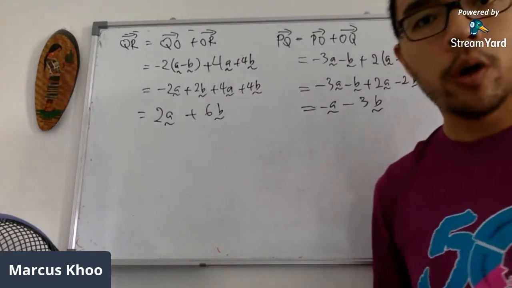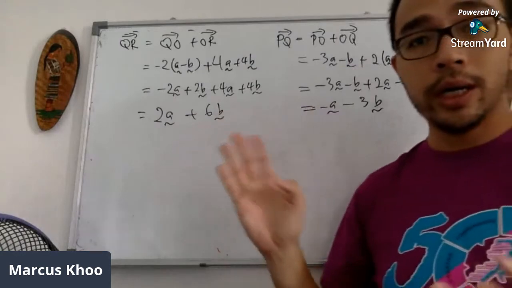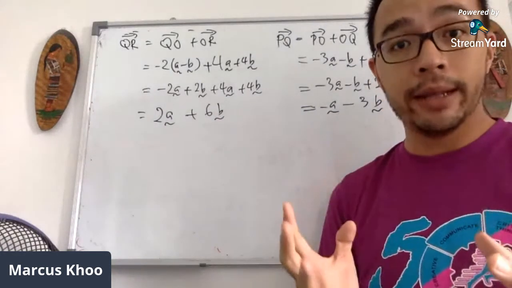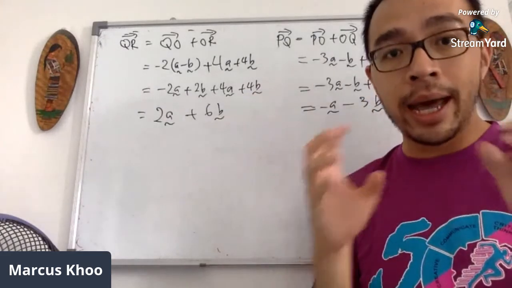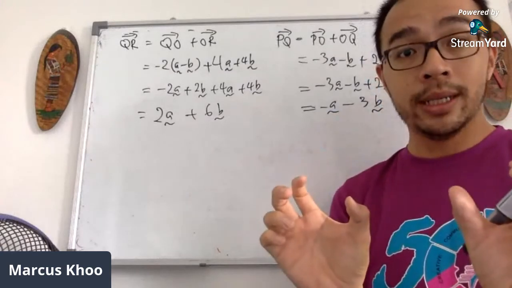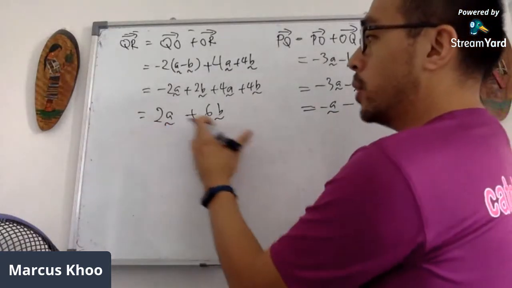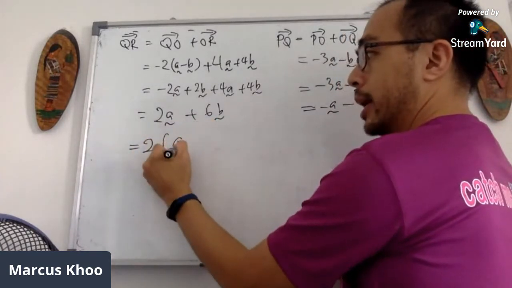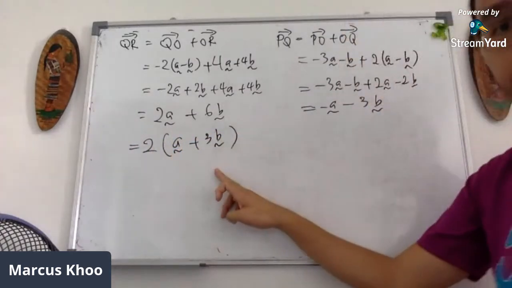Now in order for us to find the relation between these two, it is almost the same step as trying to prove that they are parallel. If you can factorize out a certain number and get the same expression in between, then we can figure this out already. So let's say 2 and 6, I can factorize out 2. So I'll get A plus 3B. This is what I will get.